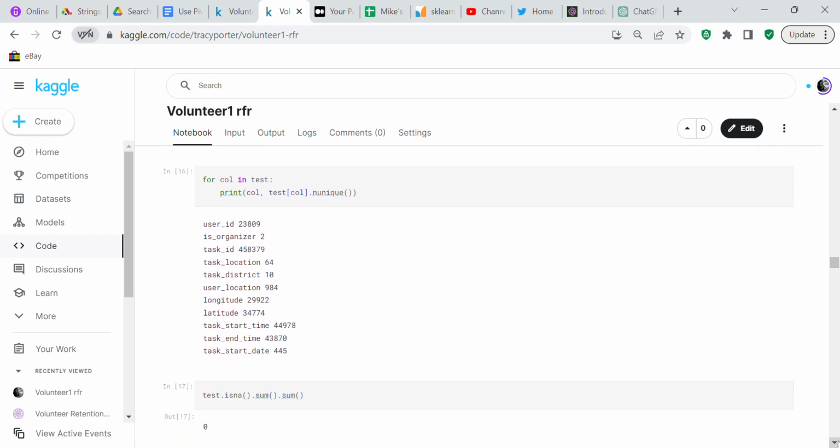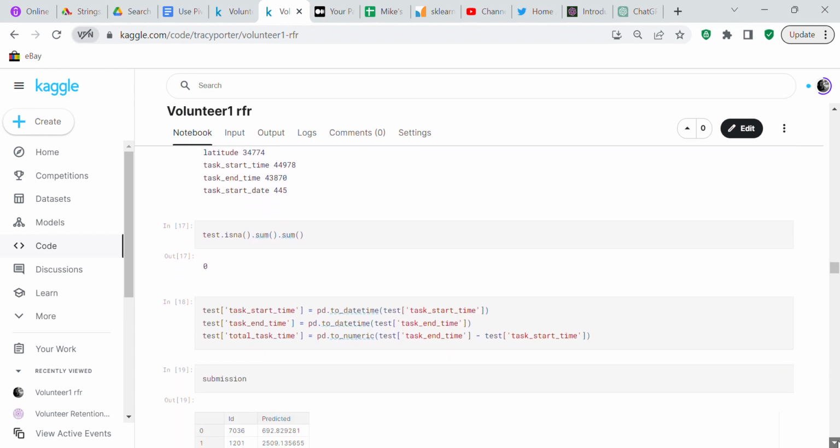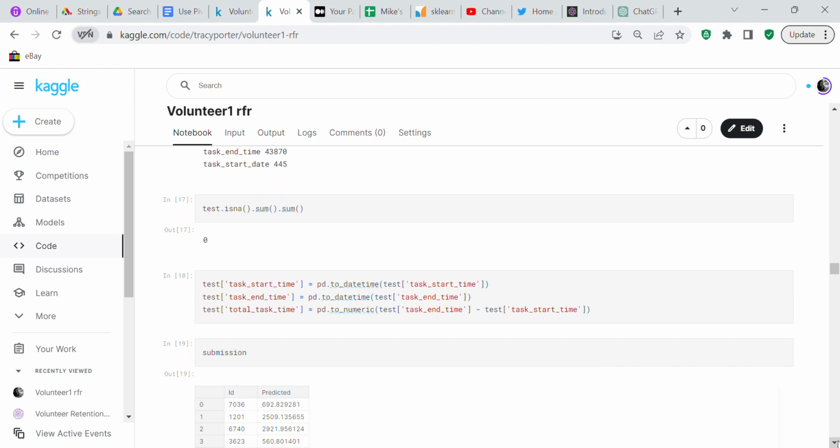And we want to check the number of unique values in each column just to see what that is. We checked for null values. Fortunately, we didn't have any null values to impute, so that was good.